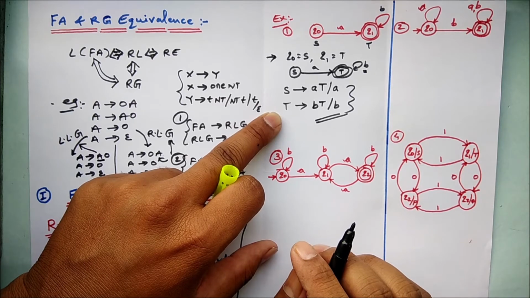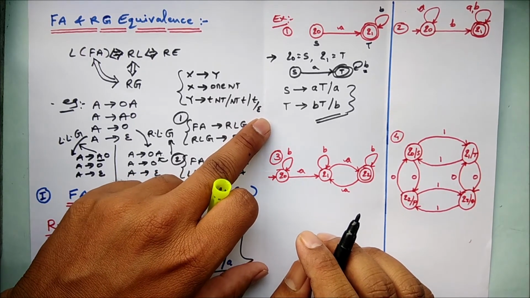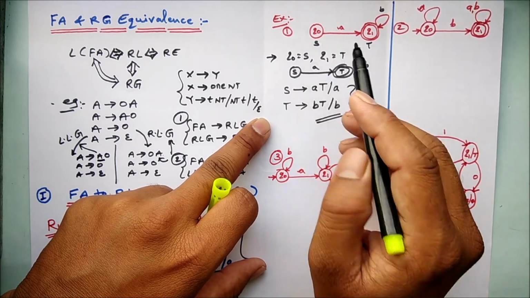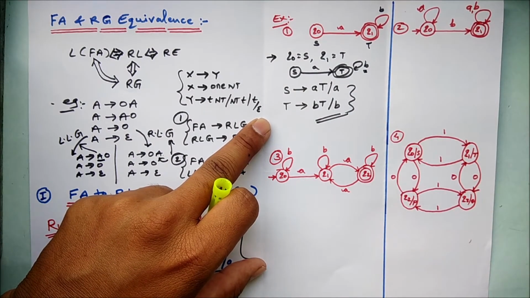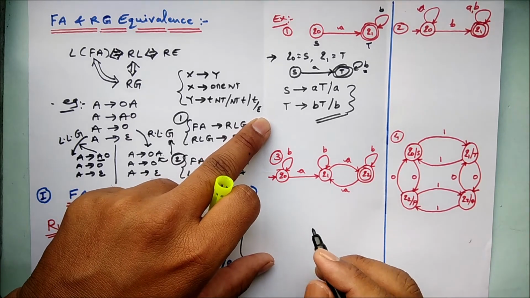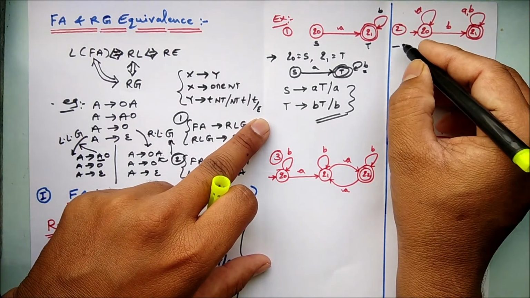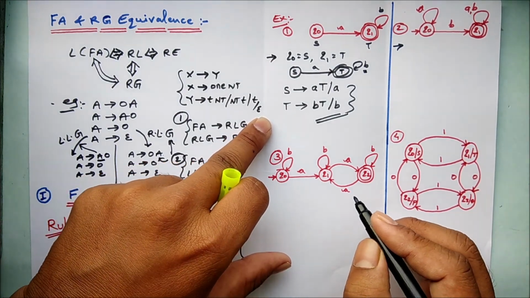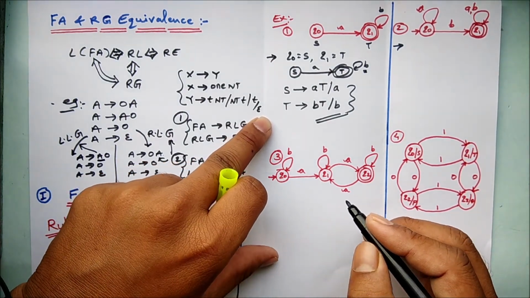That's very simple, my dear friend. What we have to do is consider the number of states present in the finite automata; that many non-terminals should be there in our grammar. Let's move on to the second example, where again the concepts will be clear. It's similar to the first one.